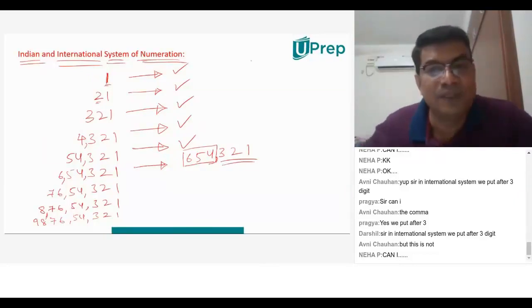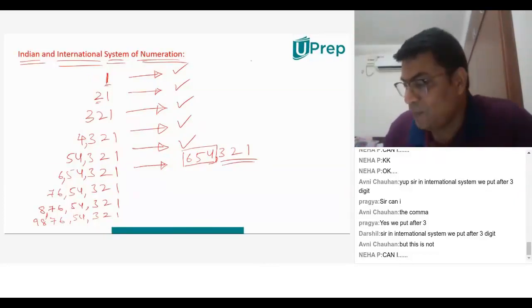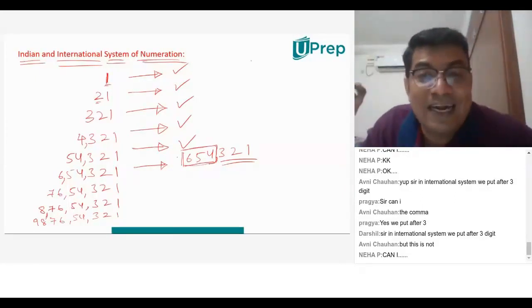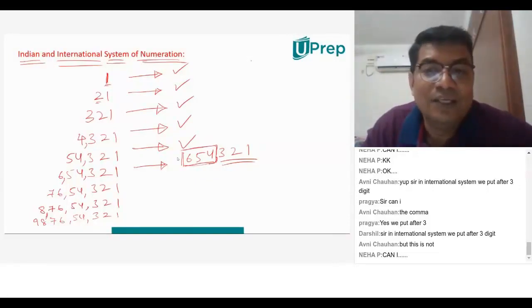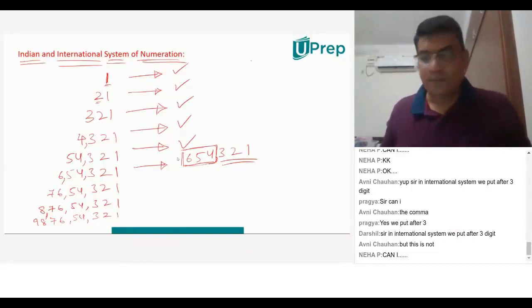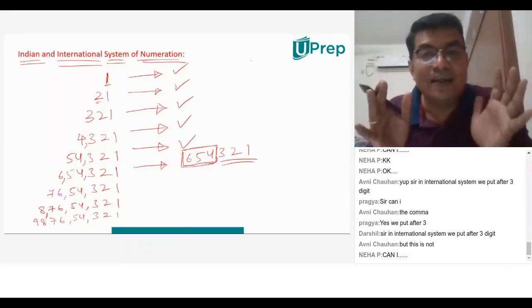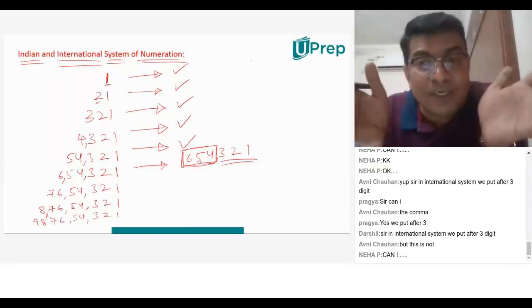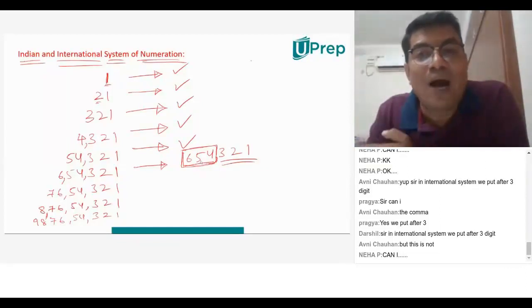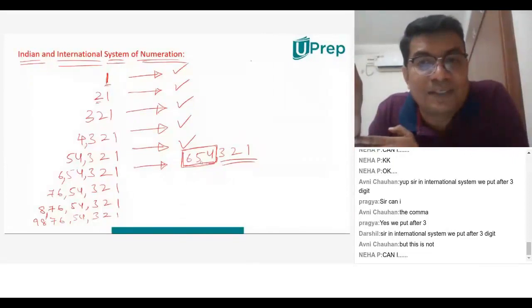If I assume these are 3 zeros, this entire position becomes 654. So they call it 654 thousands, 321. In the international system, they bracket this as one single unit and say 654,321. That's how the international system works.